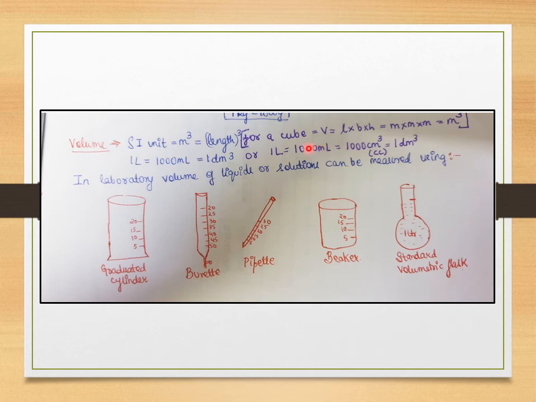Also, please remember the conversion from liters to centimeter cube, or centimeter cube to liters, milliliters to liters. All these things are unitary methods that you have done in your mathematics class, so you can convert it very easily. You just need to remember that 1 liter is equal to 1000 ml, which is equal to 1000 centimeter cube, which is equal to 1 decimeter cube, because it's going to help you a lot while calculating how much volume of the solution you need to measure, or how much volume of the solution you need to make in your practical laboratories.